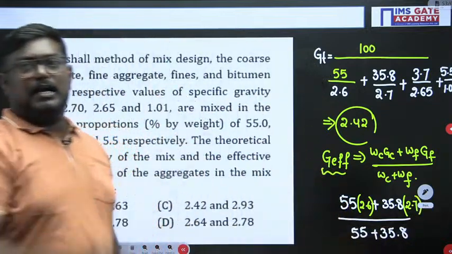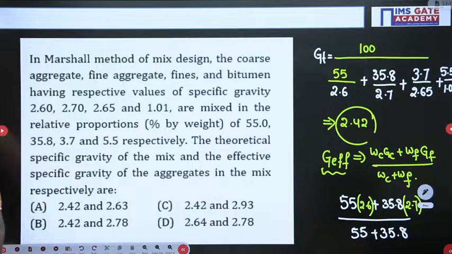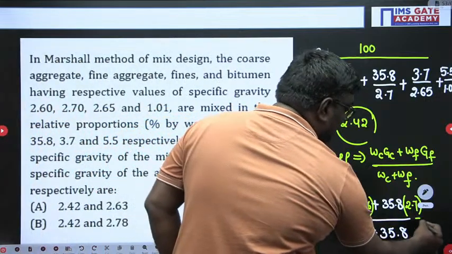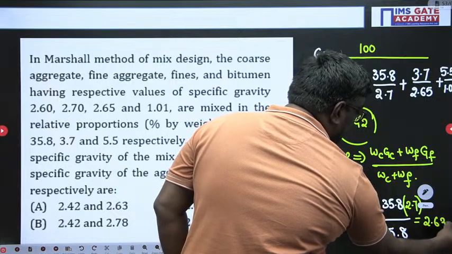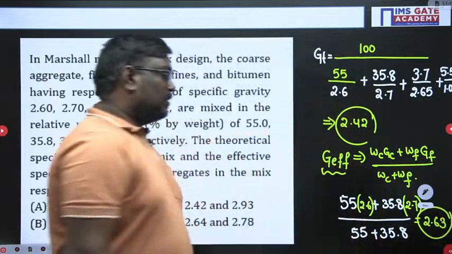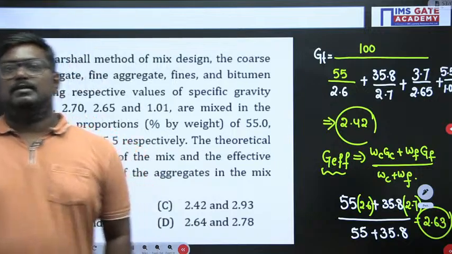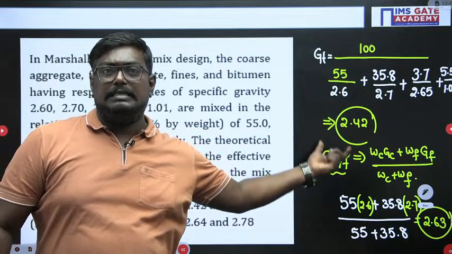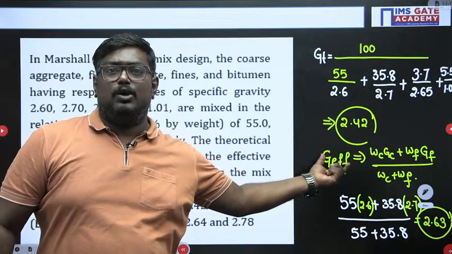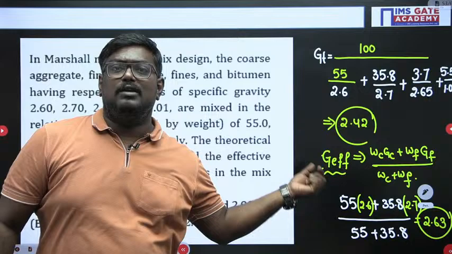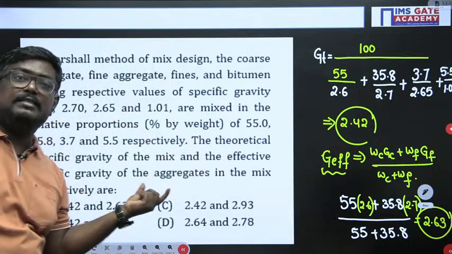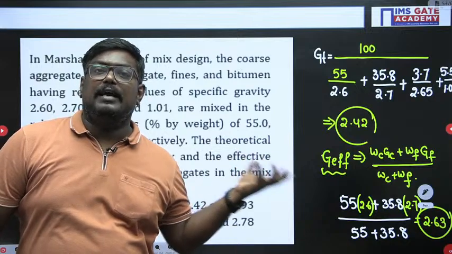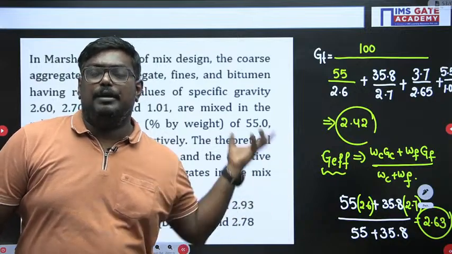If you do this, the effective specific gravity will be around 2.63. Please check this. This is the theoretical specific gravity, and this is the effective specific gravity. They have given only the aggregates, so we are taking the coarse aggregate and fine aggregate into account. I hope you are following. Please write this down.